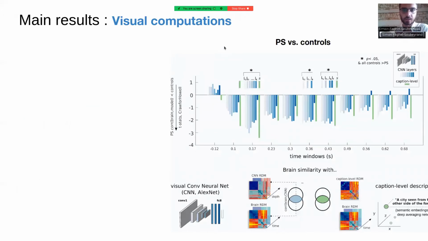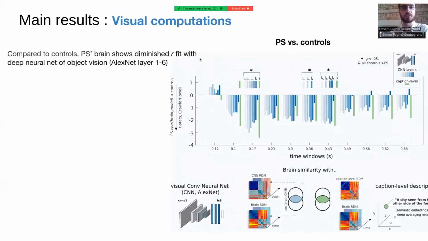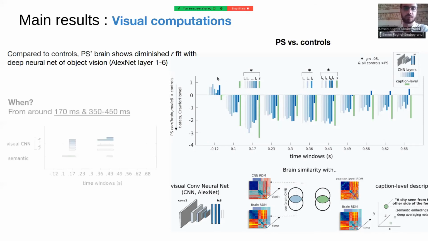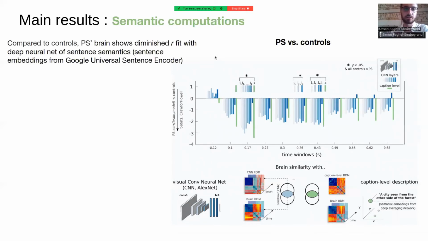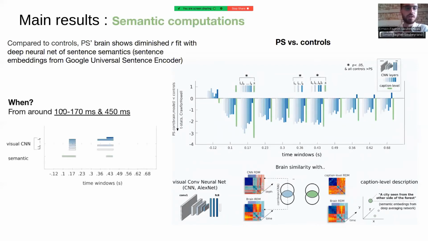Main results, we found that compared to control, PS had diminished fit with the deep neural net of object vision from layer 1 to 6. And this was found around 170 milliseconds and then again around 400 milliseconds. For semantic computations, this was also affected in PS, as shown by the diminished fit with the Google Universal Sentence Encoder. This was shown from around 100 and 170, as well as 450 milliseconds.